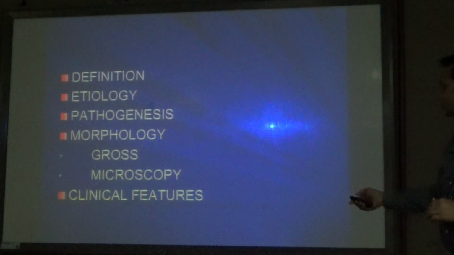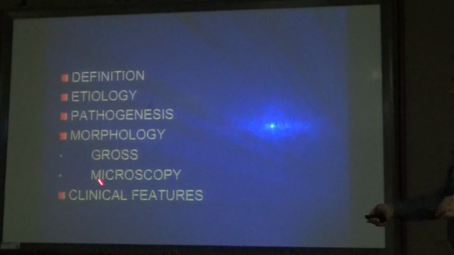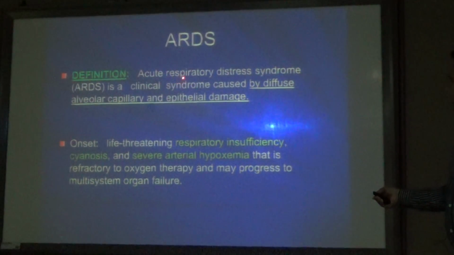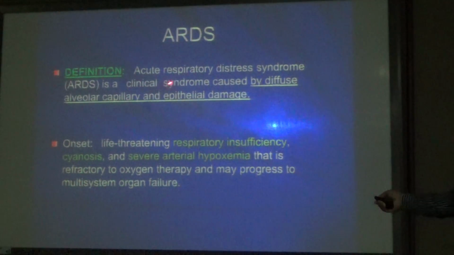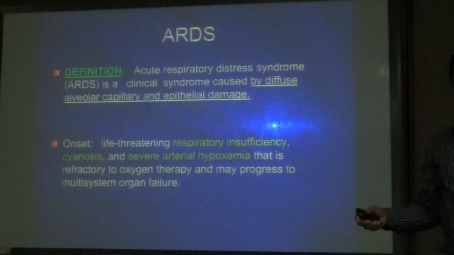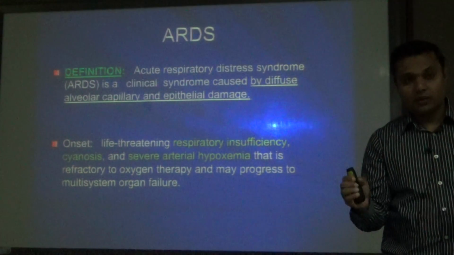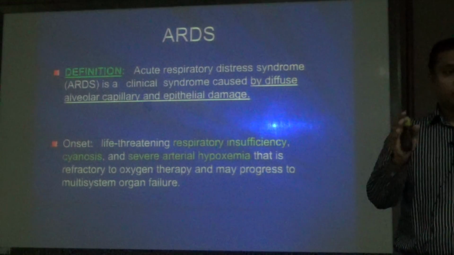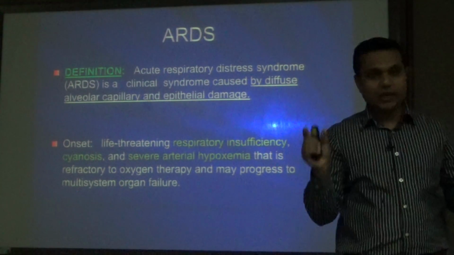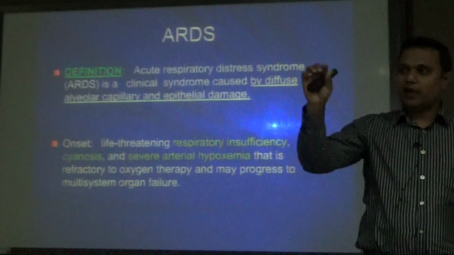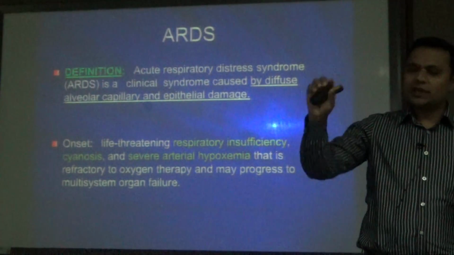First we will go for a definition, etiology, pathogenesis, morphology, then clinical features. Definition: adult respiratory distress or acute respiratory distress syndrome is a clinical syndrome caused by diffuse alveolar and epithelial damage. Till now we discussed only either alveoli or capillary. Only this disease affects both capillary and the epithelium. Epithelium is the epithelial lining of the alveoli. We have type 2 pneumocytes and type 1 pneumocytes.